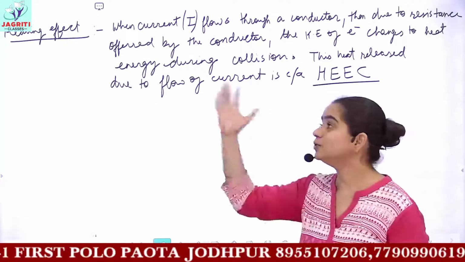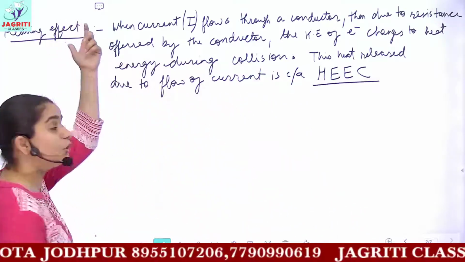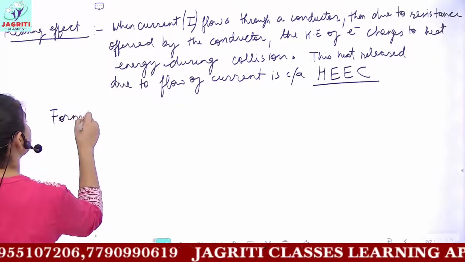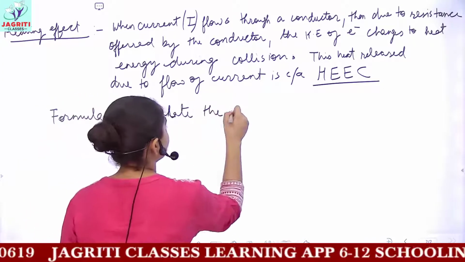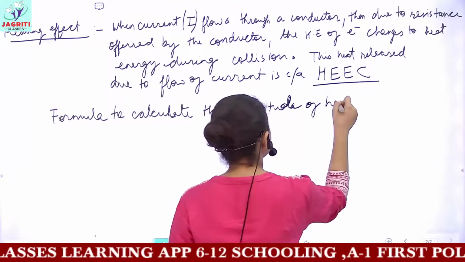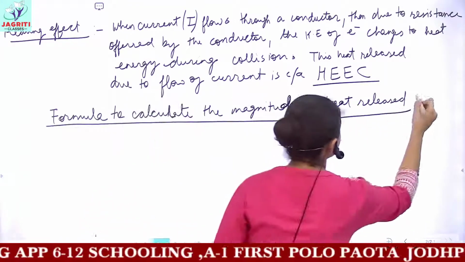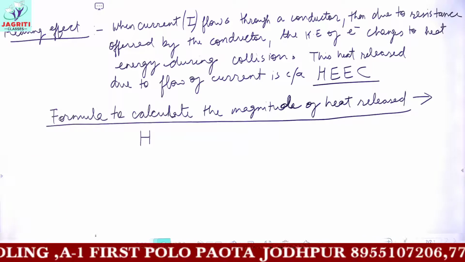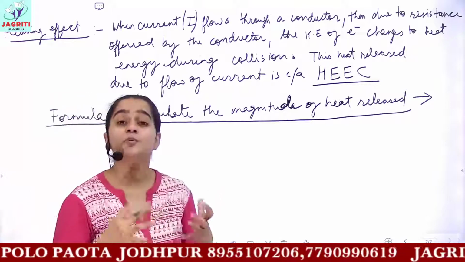Now after you know the heating effect of electric current, we'll be seeing the different formulas which we use to find the magnitude of heat released. So now we have to know the formula to calculate the amount of heat, or magnitude of heat released. The heat released is represented by H. You have three formulas, but I will show you a very simple derivation of how these formulas came.